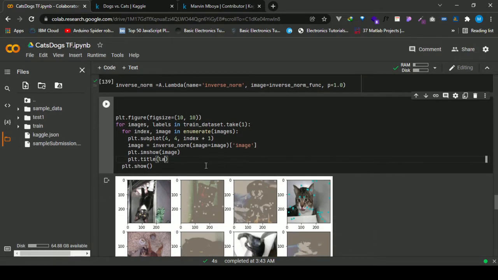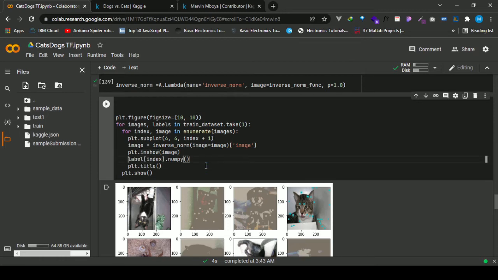We know the label index. So what I can do is I can get the numpy of that. After getting the numpy of that, I get the index of the maximum value, which in this case is 1.